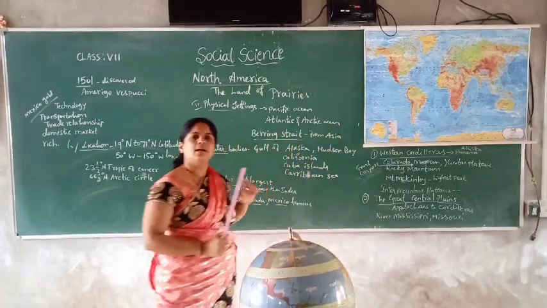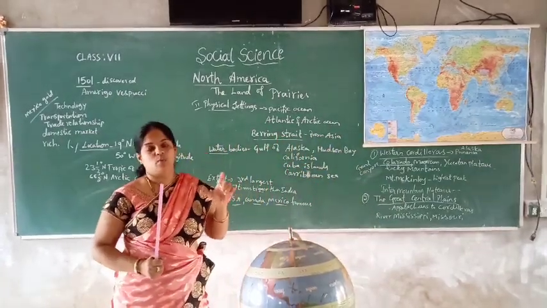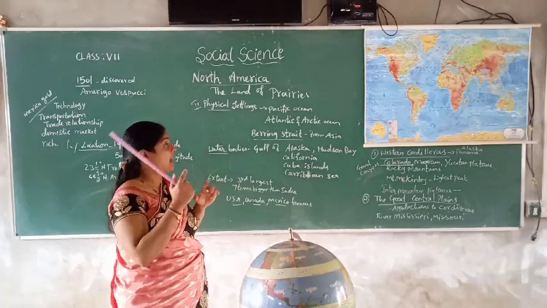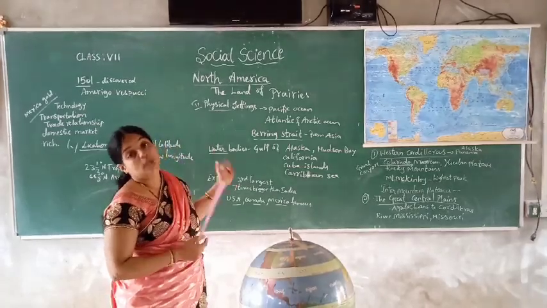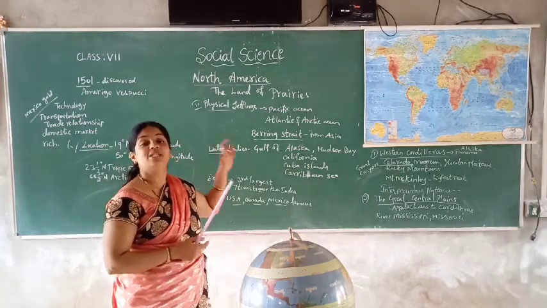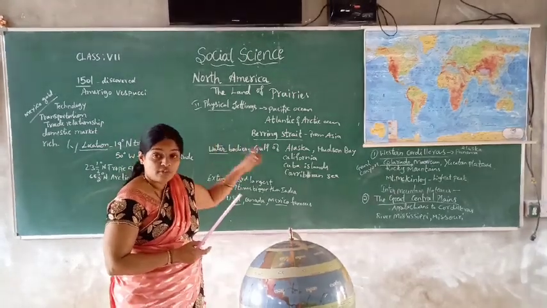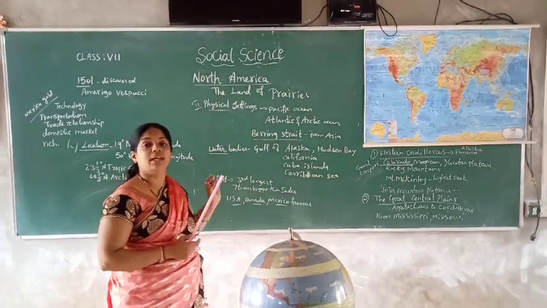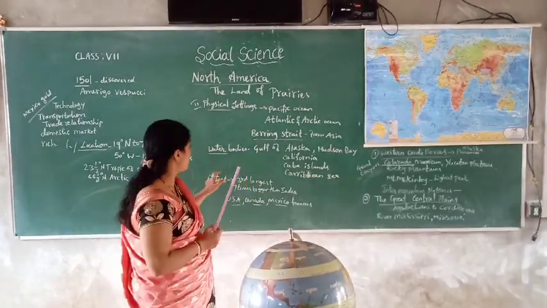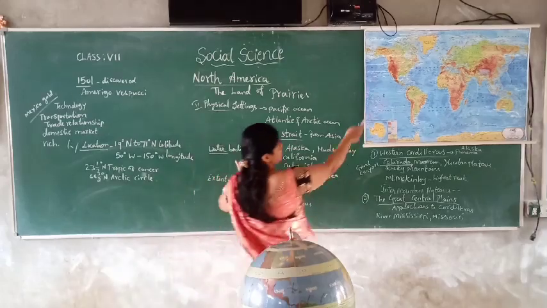In this North America, there are three major countries. One is Mexico, another one is Canada, and another one is the USA. So these three major or famous countries we can see in North America, children. Okay, so that is your extent.